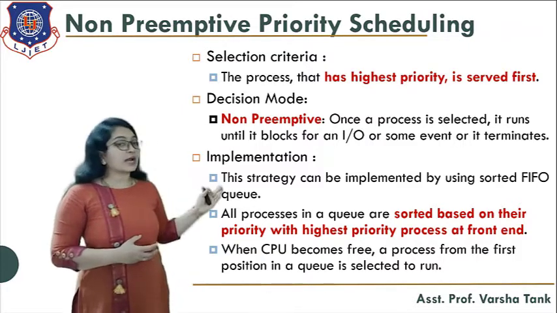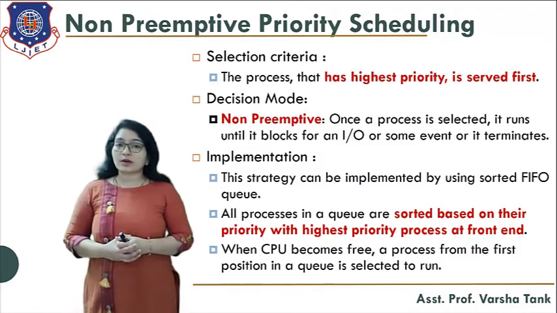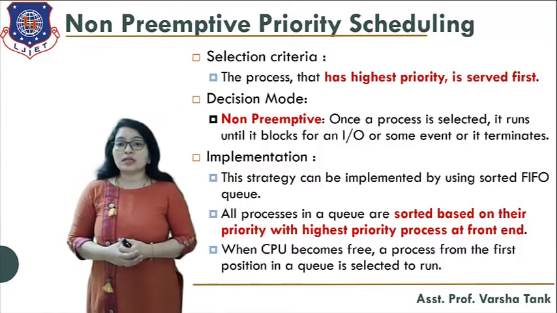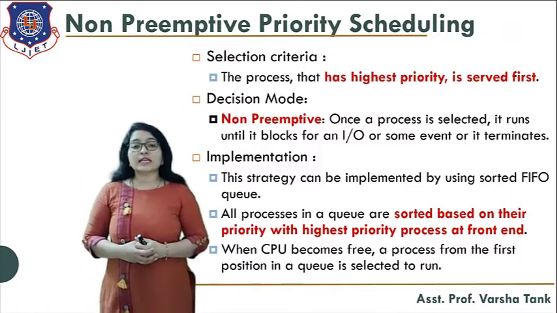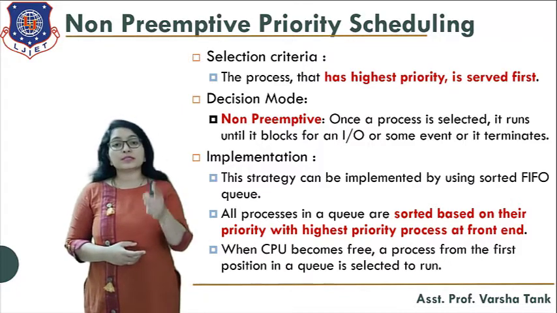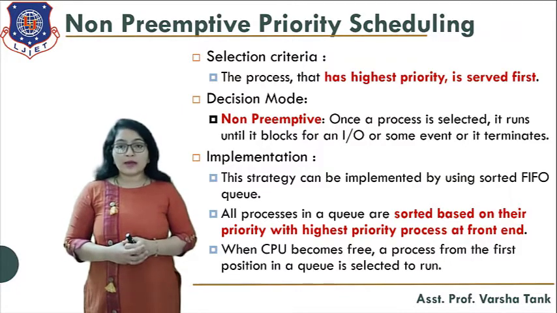Now implementation, that is based on first in first out. The strategy can be implemented by using a sorted first in first out, that means you have to sort the processes according to priority.